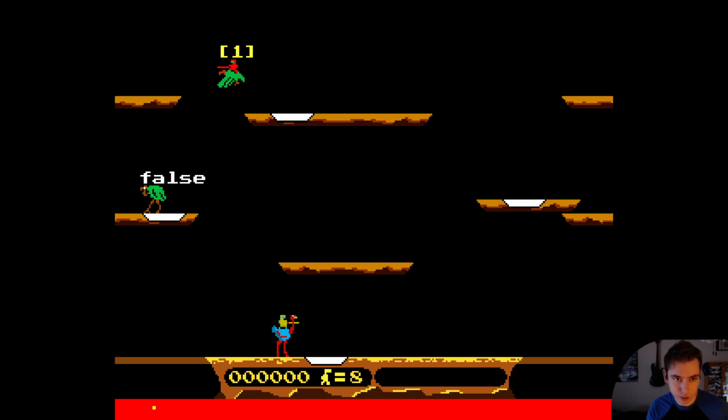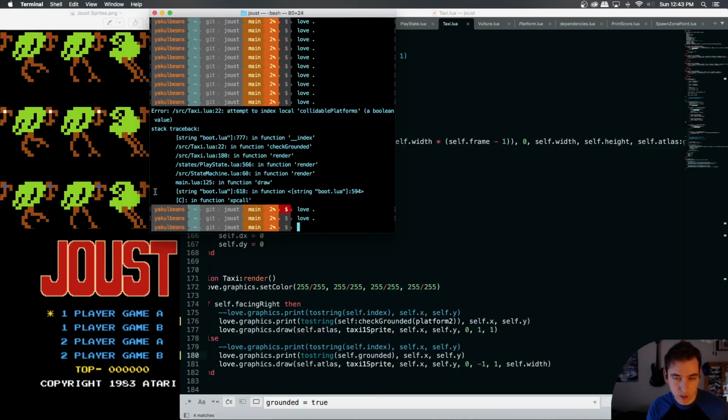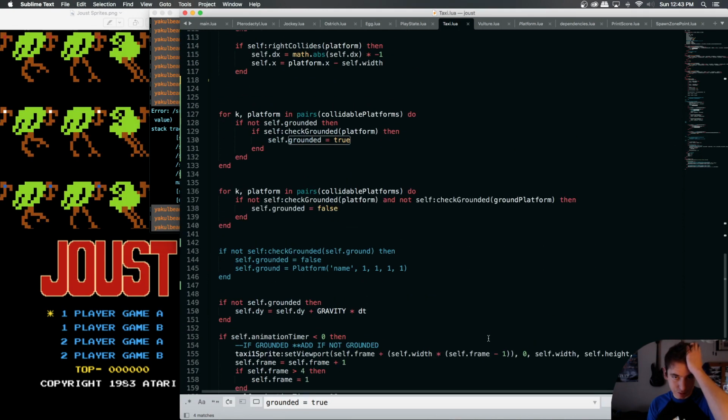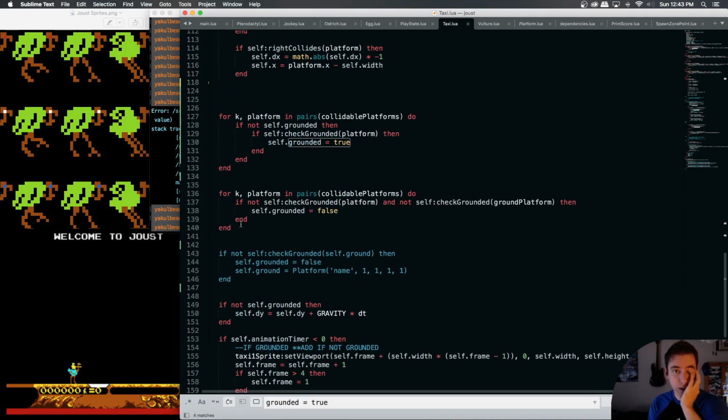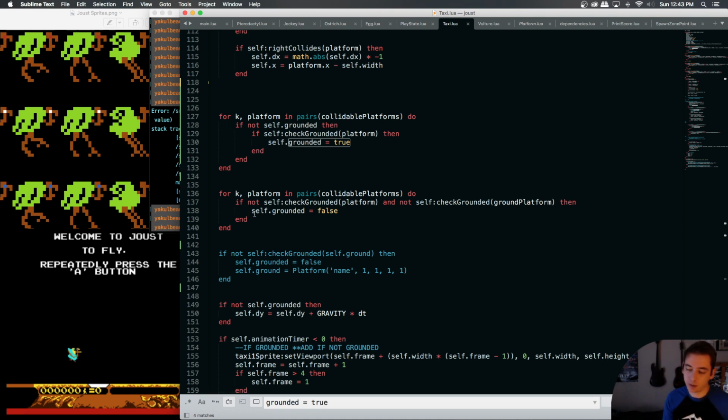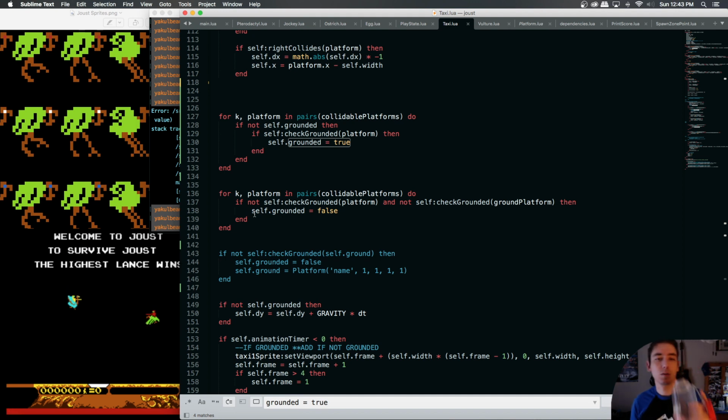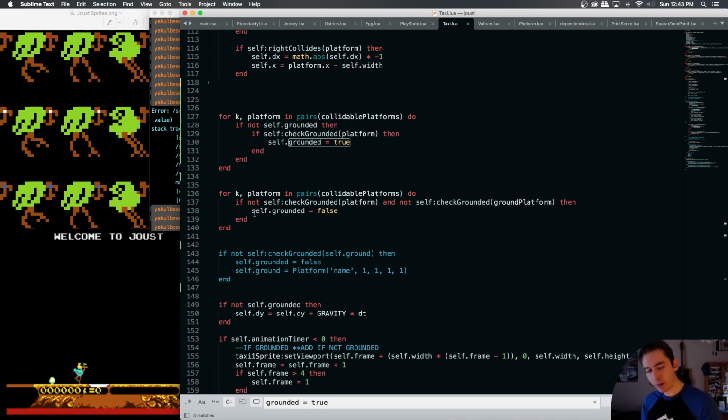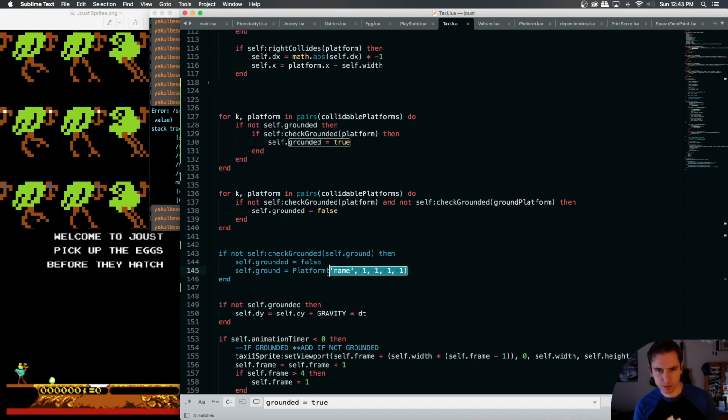It should change to true once we land on that platform, but it's not. And it might be initially turning to true and then it's overriding with this one. God damn it. I don't know why it's not working. We're overriding it somewhere. This is the whole problem. This is the problem we tried to fix with this. But we have the ground field that we're putting in the platform.